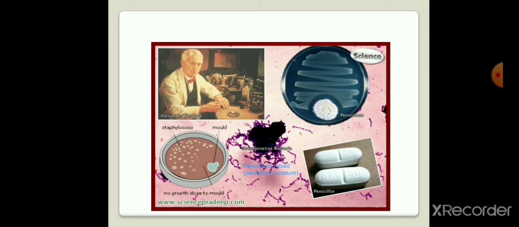And then he started research on what is present in that fungal culture, which specific content is killing that bacterial species.